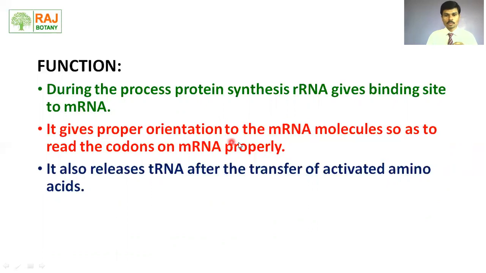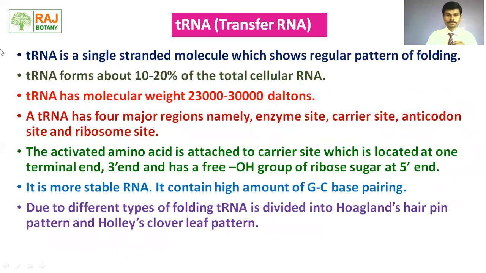It gives the proper orientation to the mRNA molecule so as to read the codons on the mRNA properly. It also releases tRNA after the transfer of the activated amino acid. These are the 3 main functions of the rRNA. Let's see the last RNA, that is tRNA, or transfer RNA.